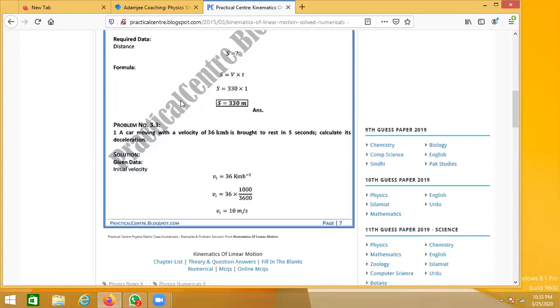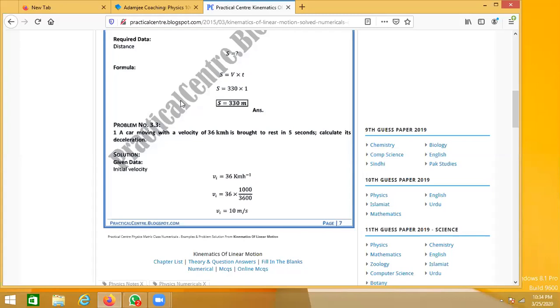For example, 4 marks are divided into a group of 4 steps. First, analyze: when you make the data of the numerical, which means what things are given and what you have to find out, you can gain 1 mark.